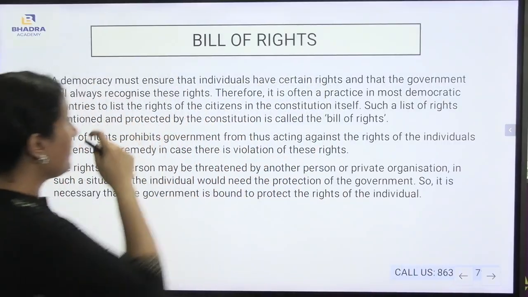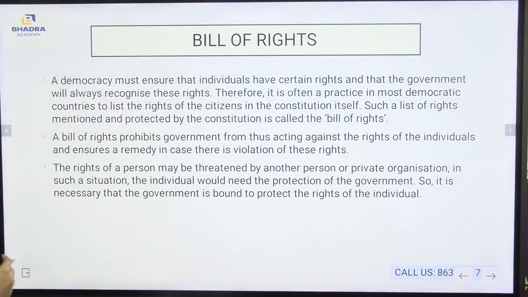Now next comes the Bill of Rights. What do you mean by the Bill of Rights? A democracy must ensure that individuals have certain rights and that the government will always recognize these rights. Therefore, it is often a practice in most democratic countries to list the rights of the citizens in the constitution itself. A list of rights mentioned and protected by the constitution is called the Bill of Rights.